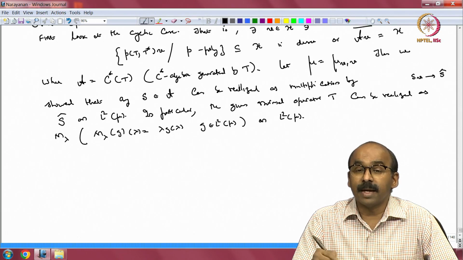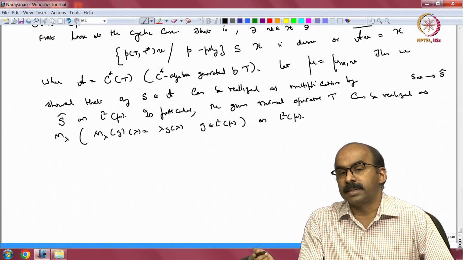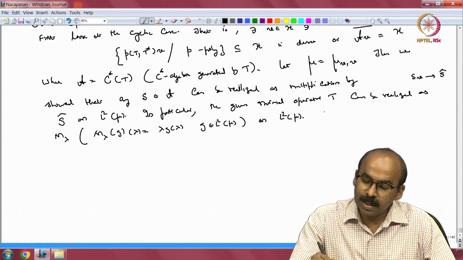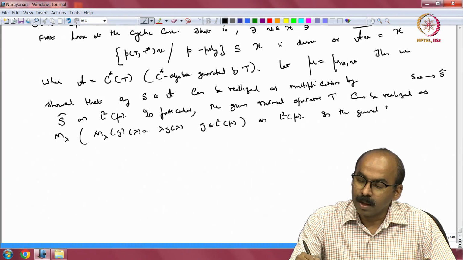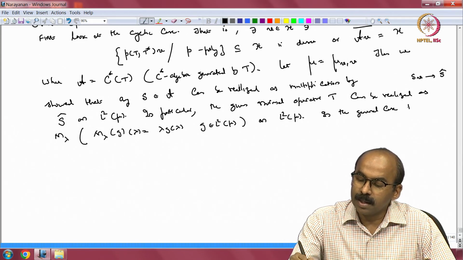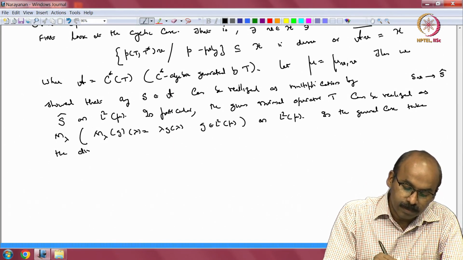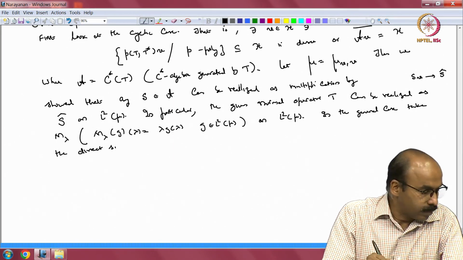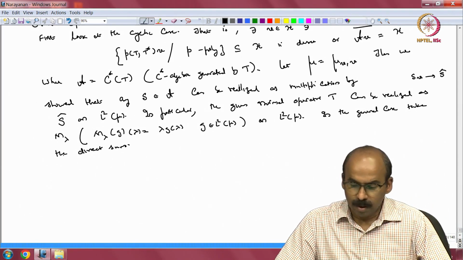In the general case, you look at the cyclic subspace generated by one vector and then take the direct sum. So what did we prove?